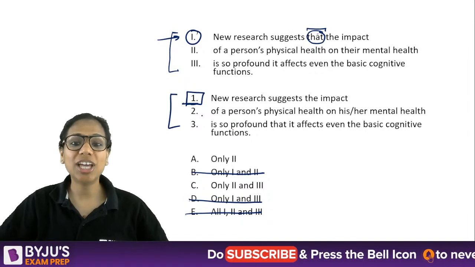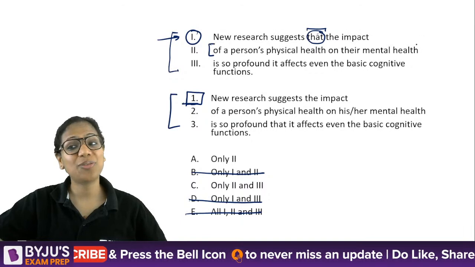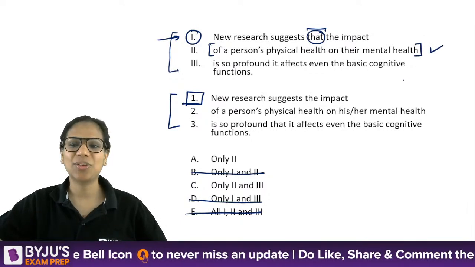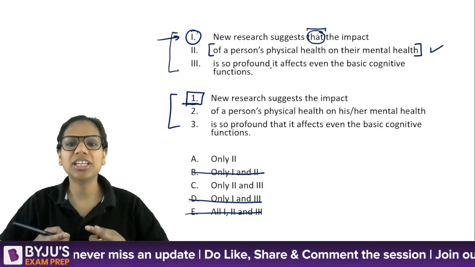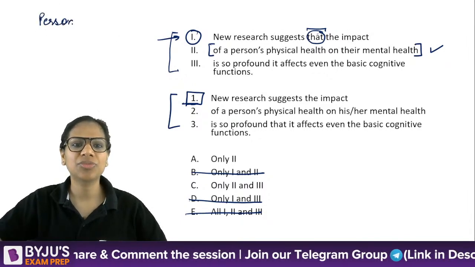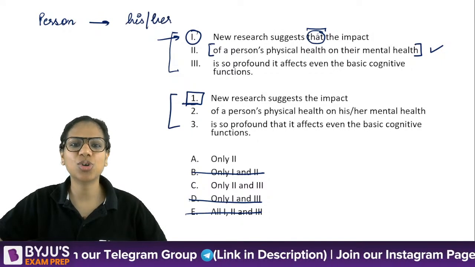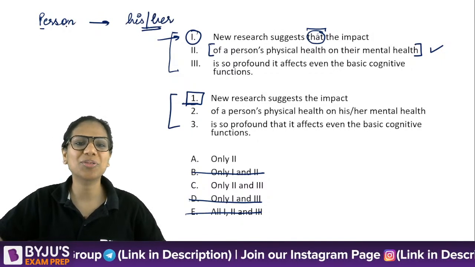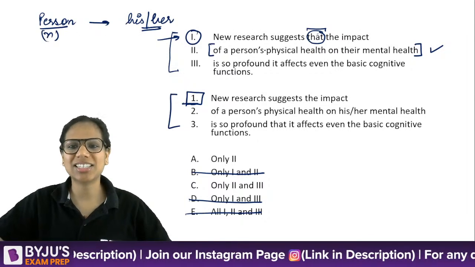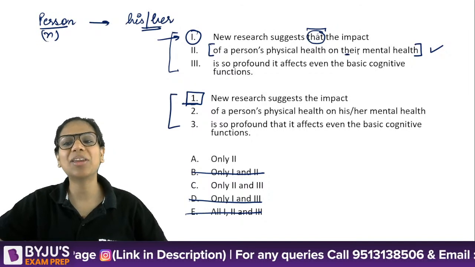Now see, if there were no correction statements given here, a lot of you might have thought that this is correct. Why? Because in our spoken English, when we use the noun person, it is a little tedious to use the pronouns his or her time and again. So we say: a person's physical health on their mental health.